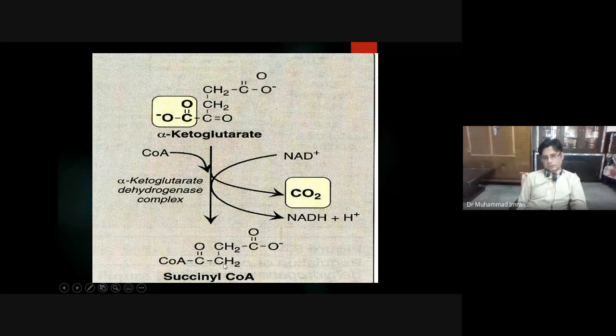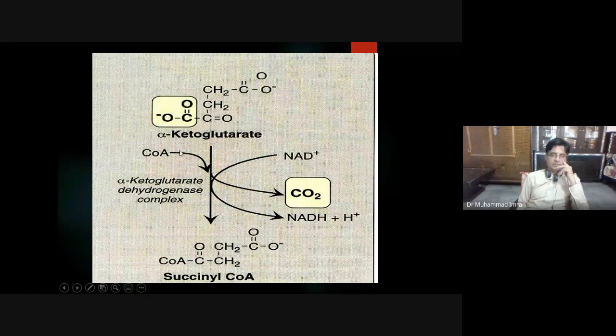So we produce succinyl-CoA, and high energy electrons are removed from this and given to NAD, and it is changed into NADH. So alpha ketoglutarate changes into succinyl-CoA in the presence of alpha ketoglutarate dehydrogenase complex, which is a complex of three